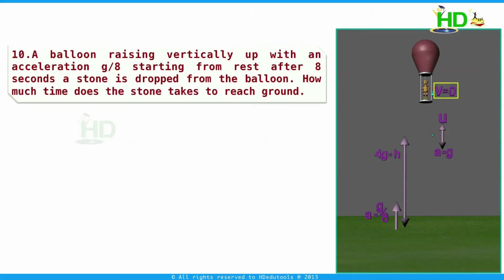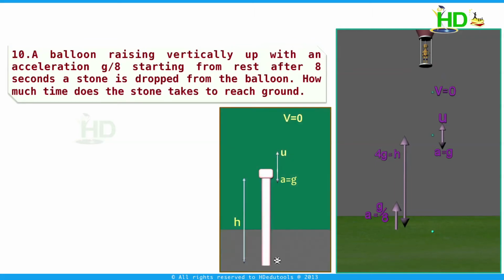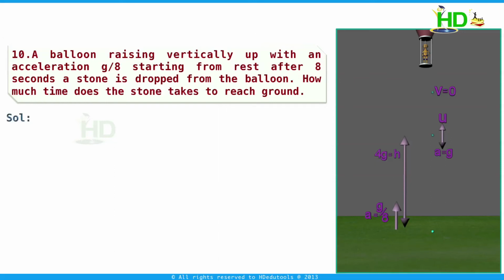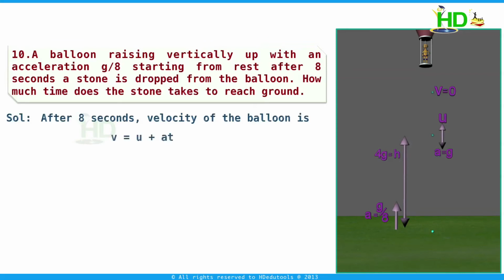It moves up till its velocity becomes 0. From that position, it reaches the ground as a freely falling body. This problem is also similar to a body projected vertically up from the top of a tower. First we calculate the velocity of the balloon after 8 seconds using the equation v equal to u plus at. Now v is equal to u, that is 0 since it is starting from rest, plus a, which is g by 8, into 8. This we get as g meters per second.